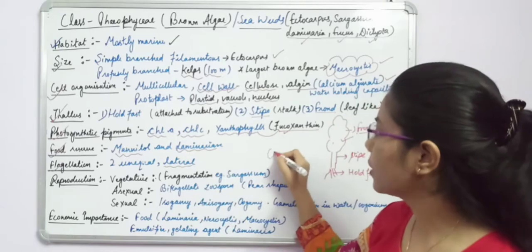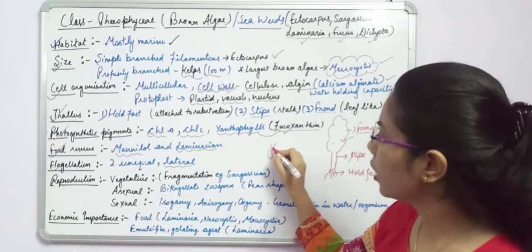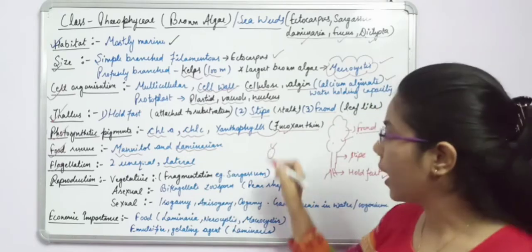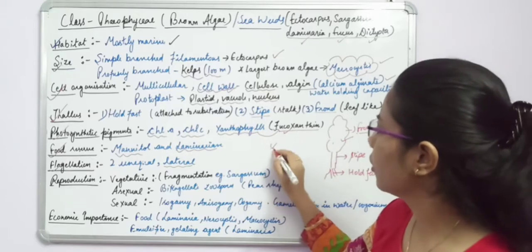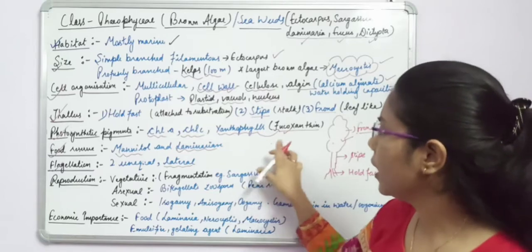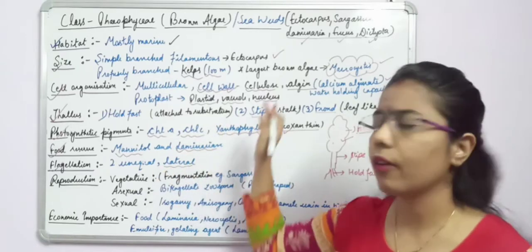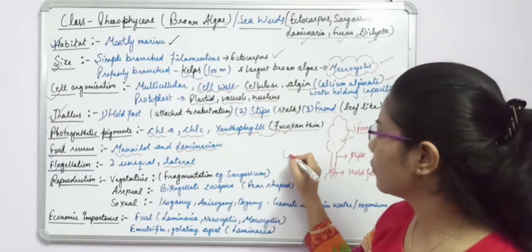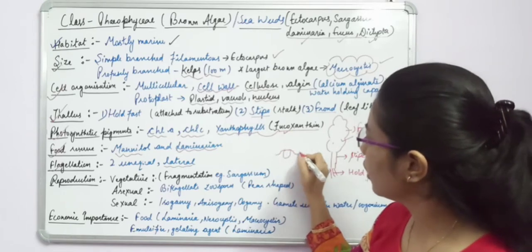वहाँ पे क्या था? अगर आपने क्लेमाइडोनस का स्ट्रक्चर देखा होगा तो आपको फ्लैजिला कहाँ से दिखाई दे रहे थे? एपिकल पार्ट से, like this. Okay, you can see in the Chlamydomonas, कैसे दिखाई दे रहे थे? Apical part से. But here if you see the flagella of the brown algae, it is forming from where? From the lateral side.